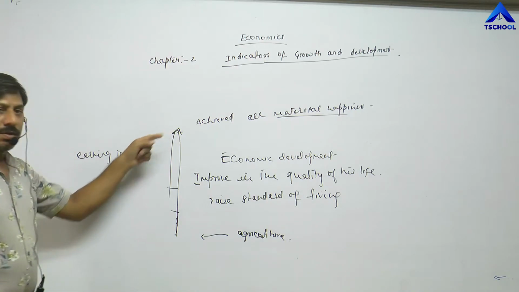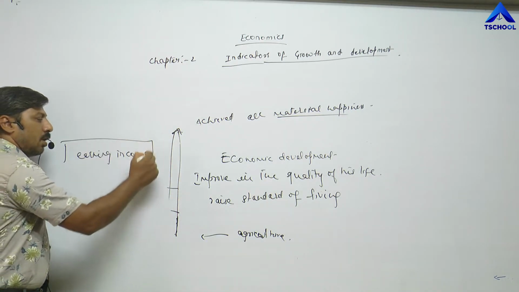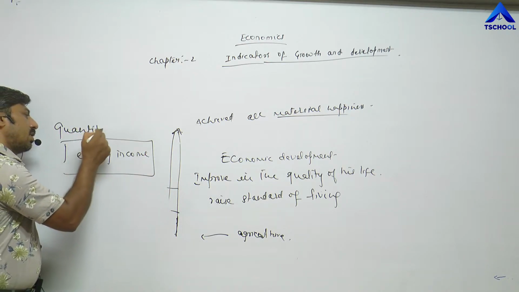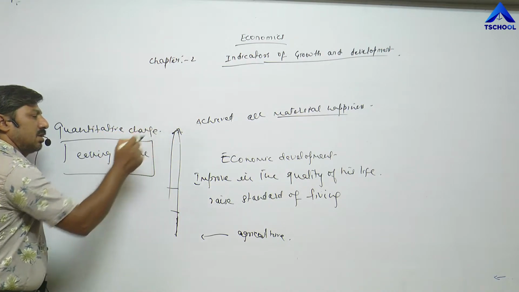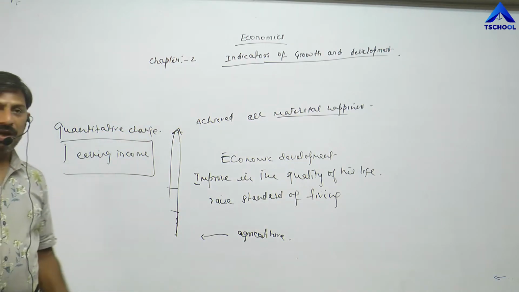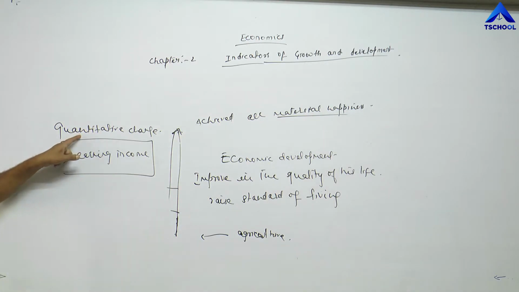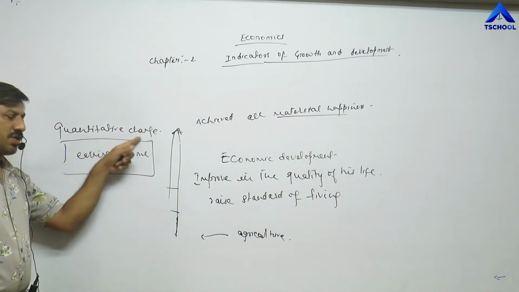Up to this point, one side he is earning income, which is called quantitative changes. What is the meaning of quantitative changes? Any changes which can be measured in numbers, in figures, that is called quantitative changes. So earning income is related with quantitative changes.